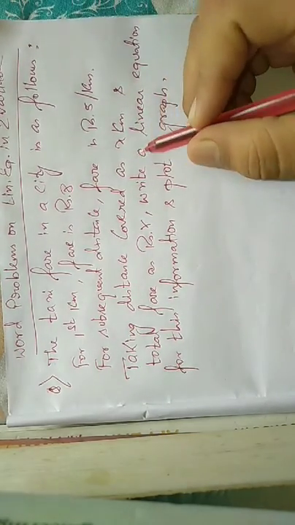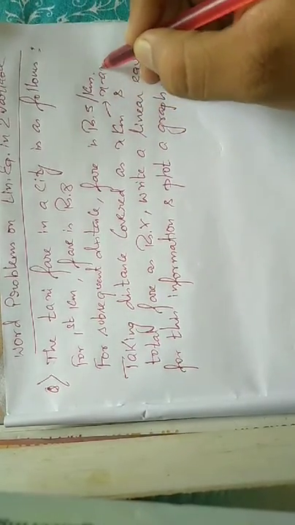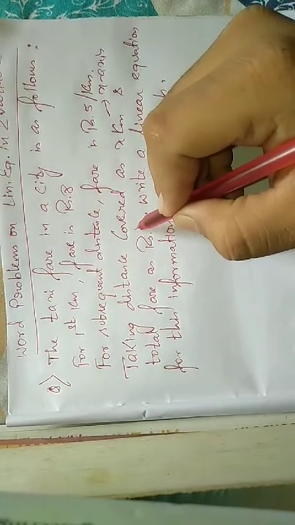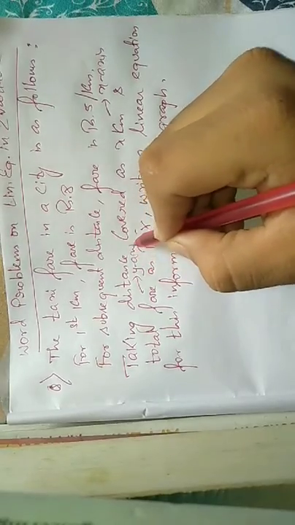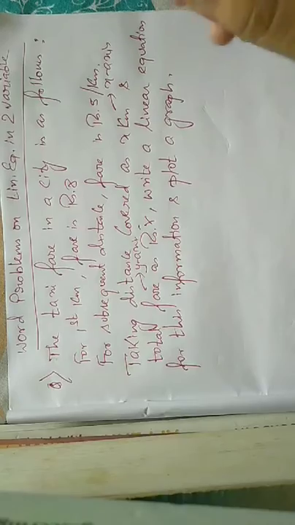Okay, so first of all, students, distance covered is x kilometer, means distance will be there on x axis, correct? And this money, rupees y, the fare will be on y axis, correct students? Okay, distance on the x axis and fare on the y axis.